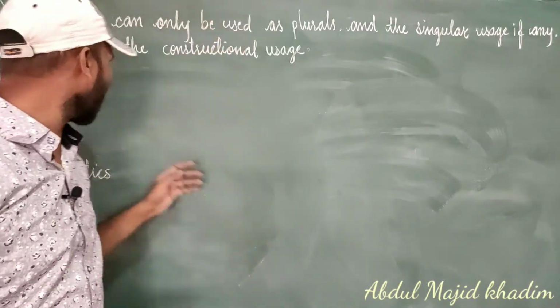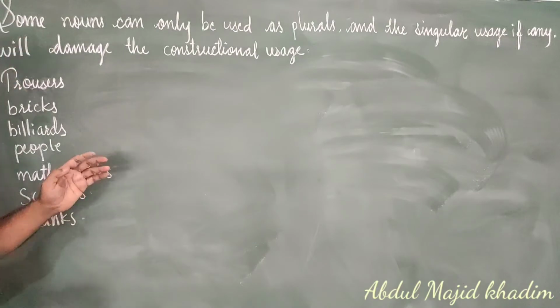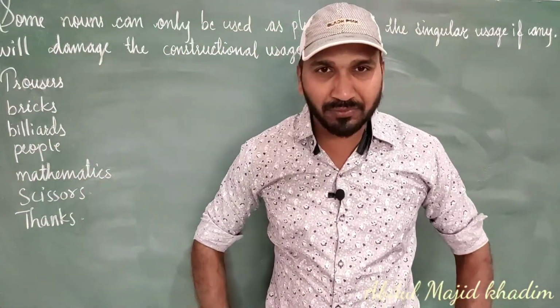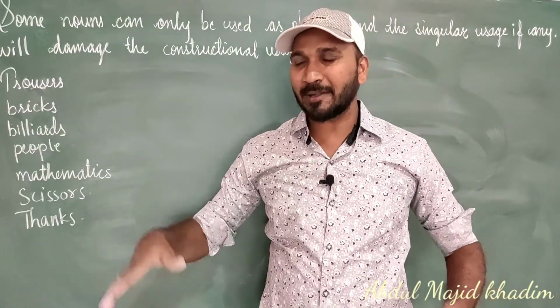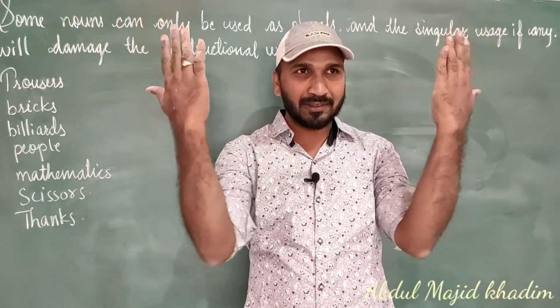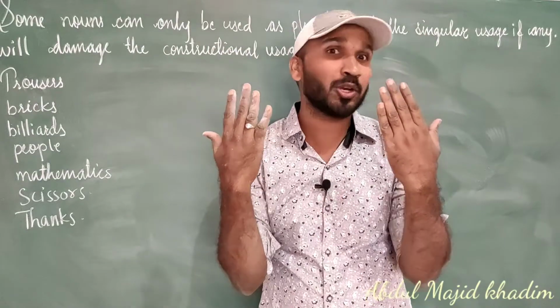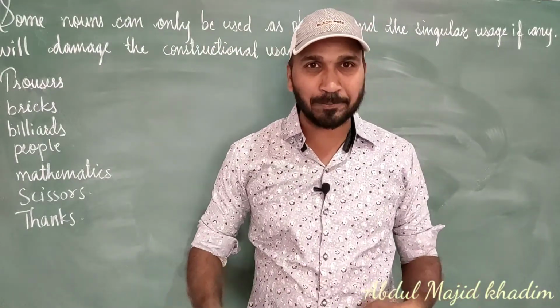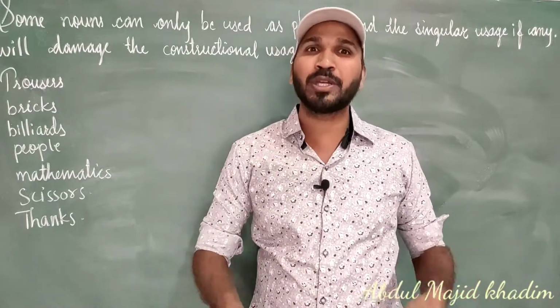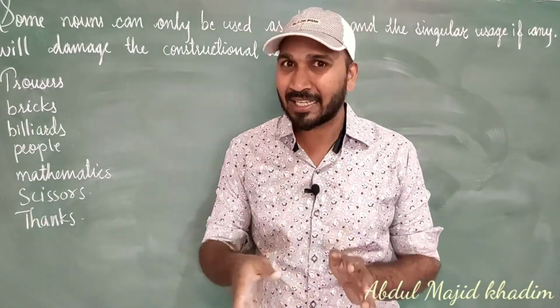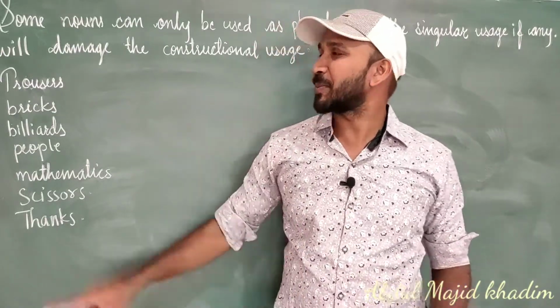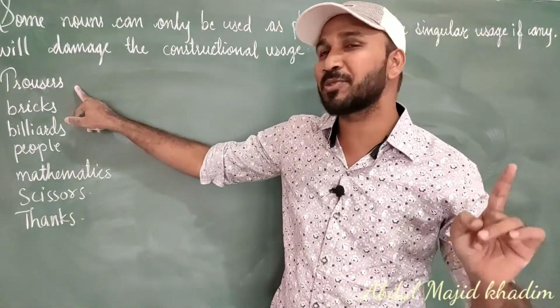For example, here I have written the word trousers. What do we wear? Trousers. It is trousers, not trouser, because it has two legs that we have to put in. So one trouser, two trouser, together they make trousers. If we use one trouser, can we use it? No, not possible. That's why trousers is always used in plural.